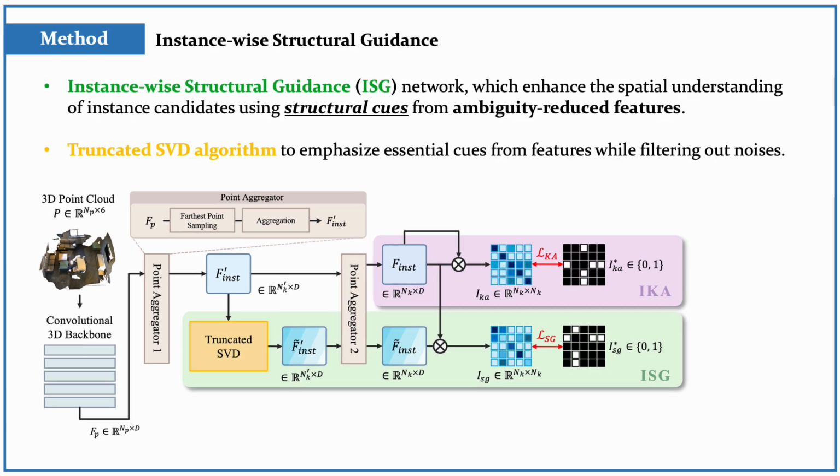In addition to IKA, we present the instance-wise structural guidance network to further enrich instance candidates. Our goal is to enhance the spatial understanding of instance candidates using structural cues from ambiguity-reduced features. To this end, we utilize a simple yet effective truncated singular value decomposition algorithm to emphasize essential cues from features while filtering out noises.